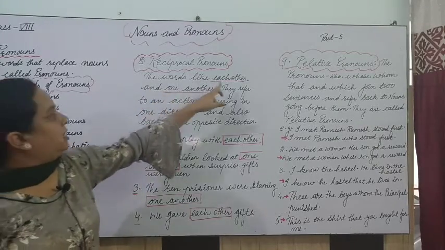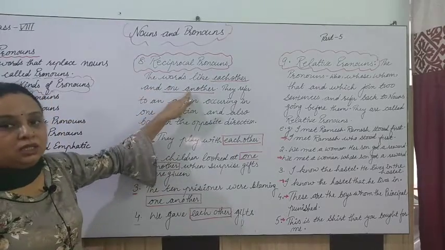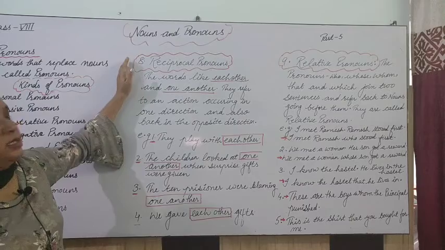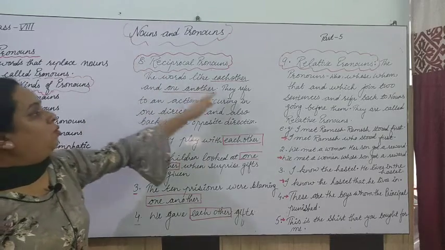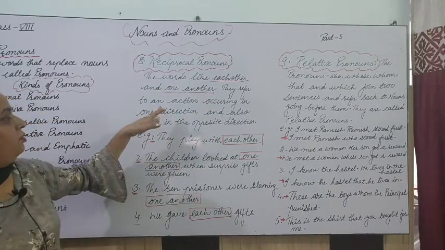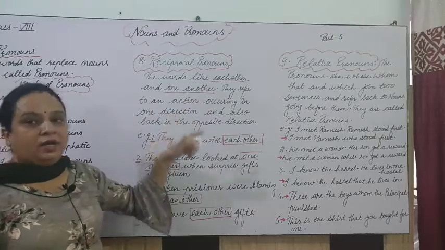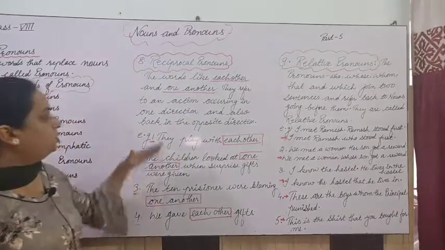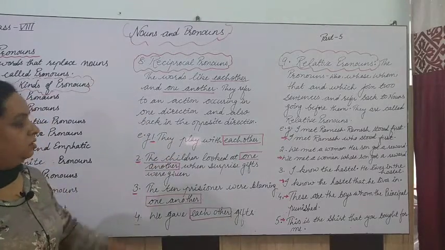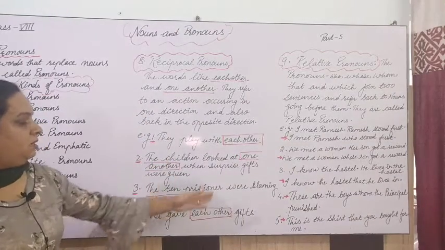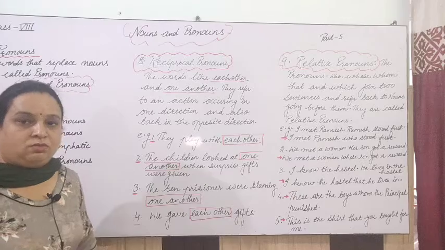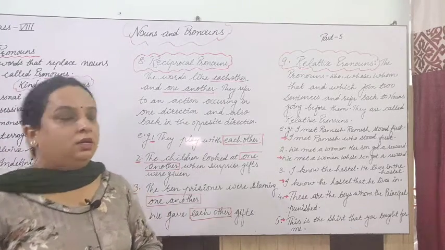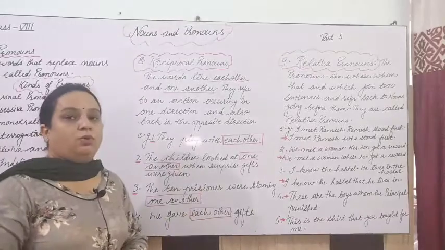So please have a look once again. The words like each other and one another, only these 2 expressions are known as reciprocal pronouns, where they refer to an action occurring in one direction and also in the opposite direction. So they play with each other. The 10 prisoners were blaming one another, right? We gave each other gifts. Clear? So these are known as reciprocal pronouns.